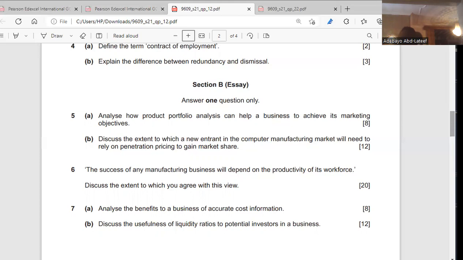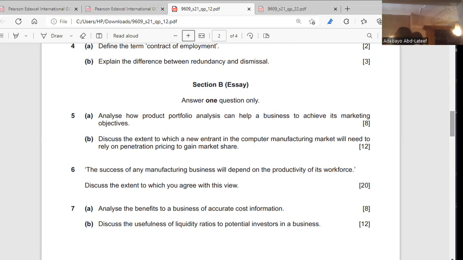So what are the advantages, or the importance, of product portfolio? What can it help a business to achieve? Okay, now the question is saying, analyze how product portfolio analysis can help a business to achieve its marketing objectives. So we think about marketing objectives now, and we're talking about product portfolio. First, the marketing objective must be in line with the overall business objectives, right? And this might be one: to increase the sales volume.